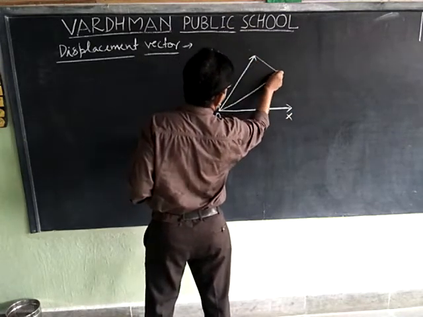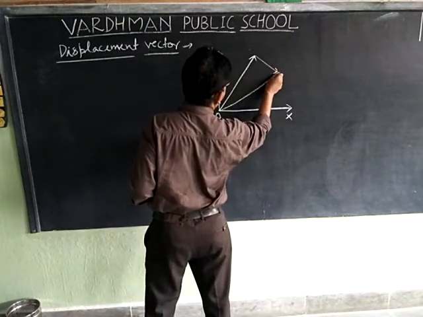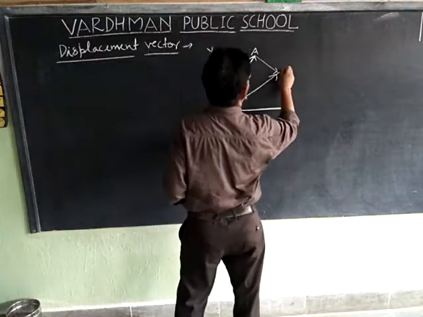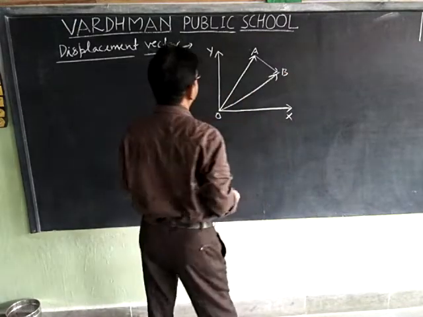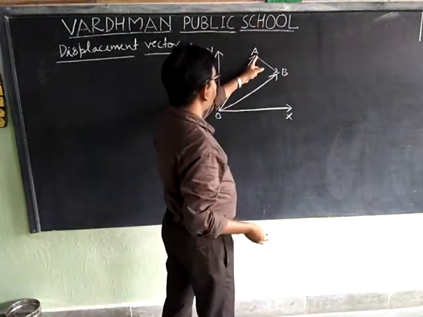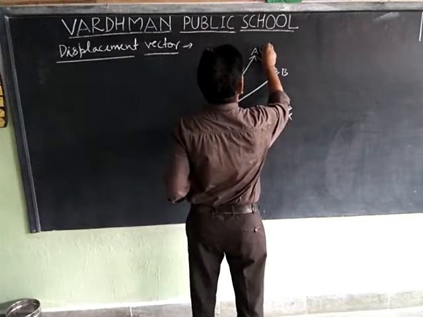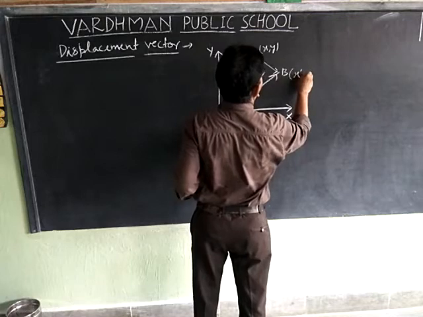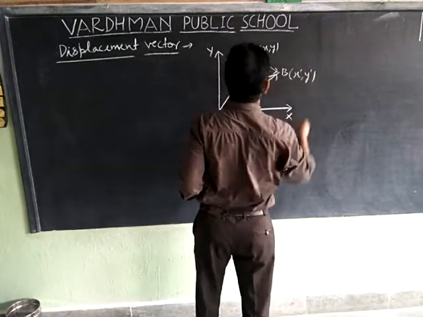Now, this is position A and this is position B. Let coordinate of A is x, y and coordinate of B is x dash, y dash.